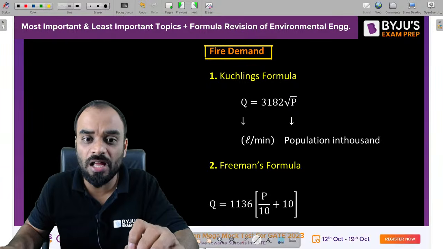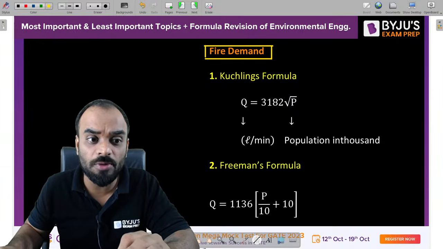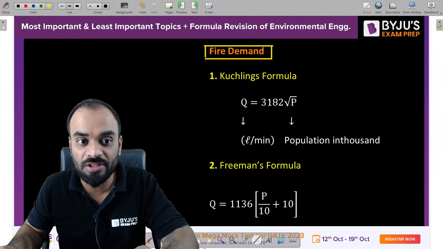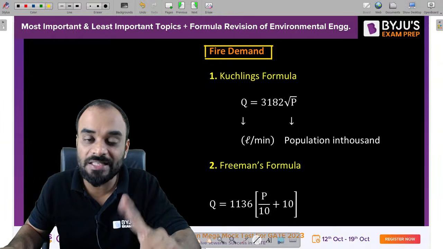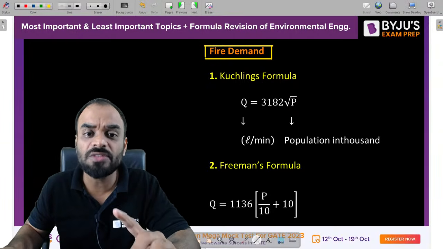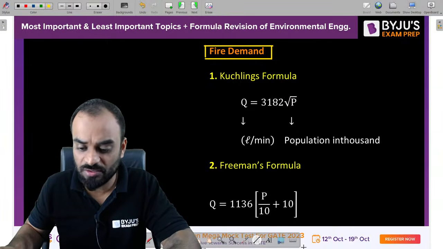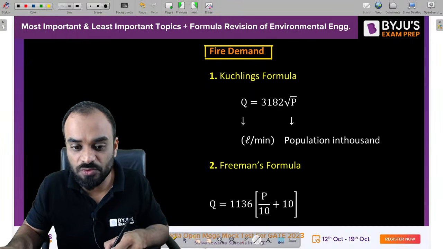But please remember, all these formulas will give you an approximate value, not the exact value of fire demand. Still, these formulas can be useful to estimate fire demand in some situations. So let's understand what these formulas are.